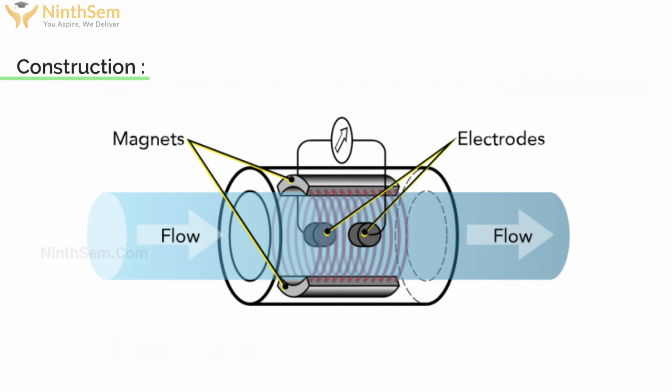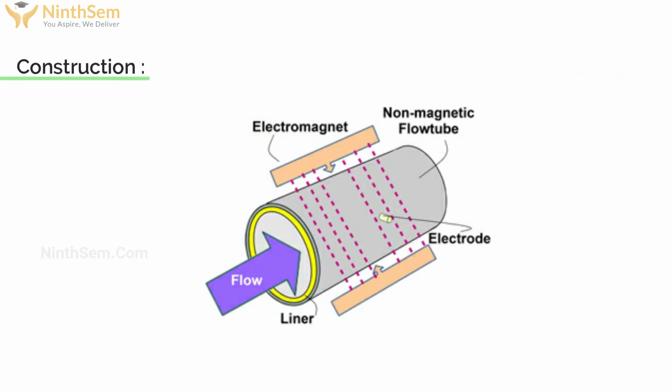Two electrodes, as you can see in the figure, are fitted at right angles to the magnetic field for picking up the induced EMF, and these electrodes are fixed in such a way that they cannot produce any obstruction to the fluid flowing inside the pipe, but it just does the flow of the conducting liquid.